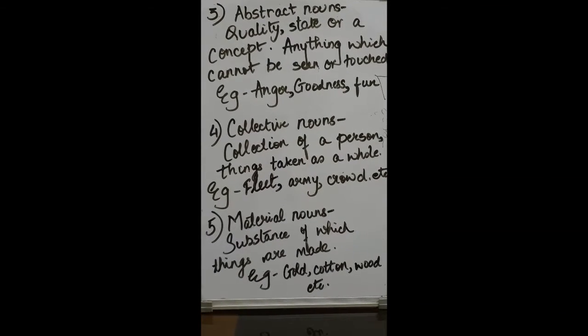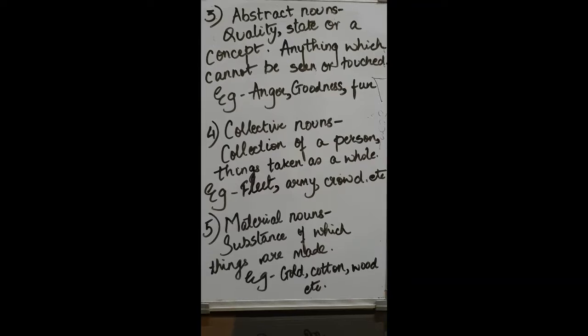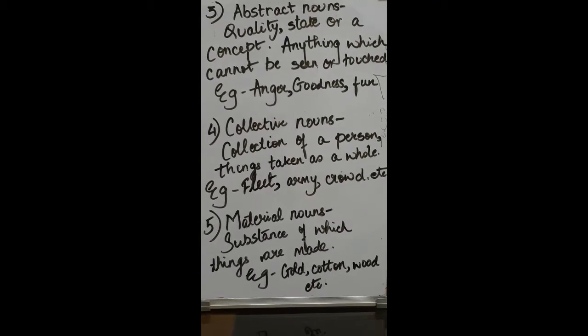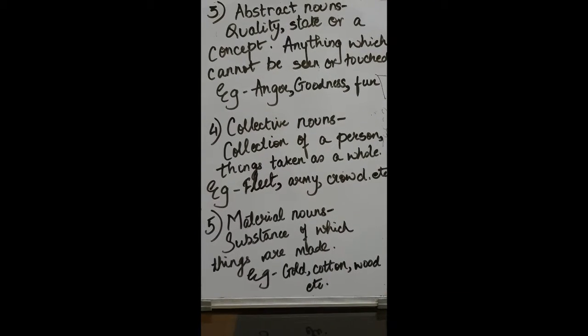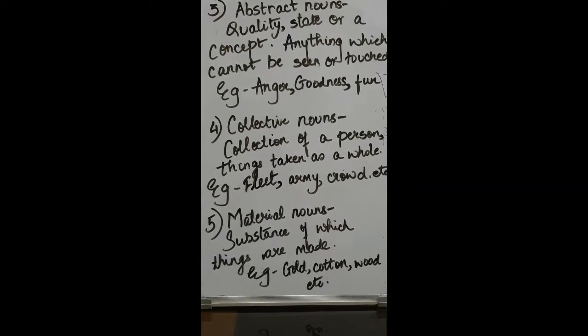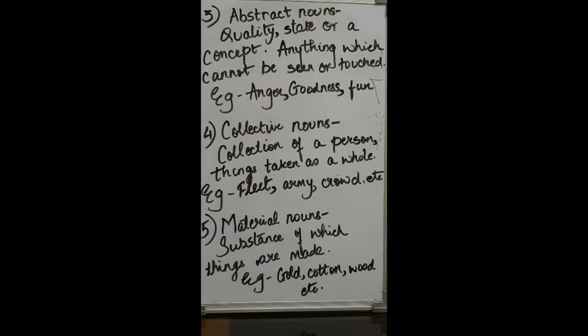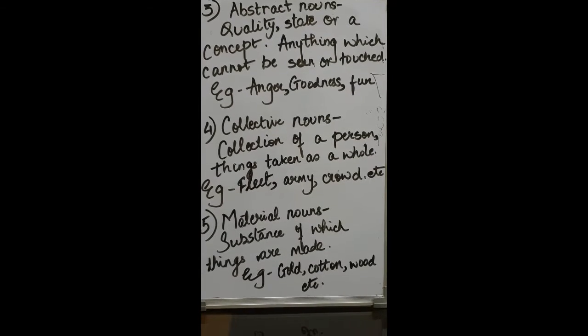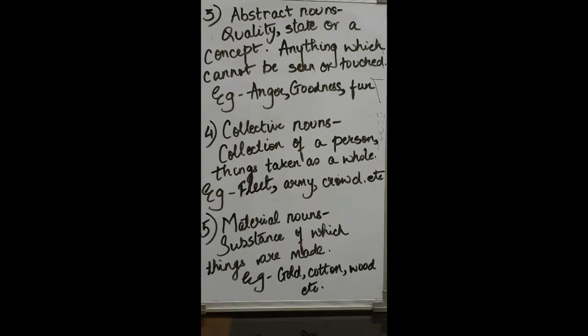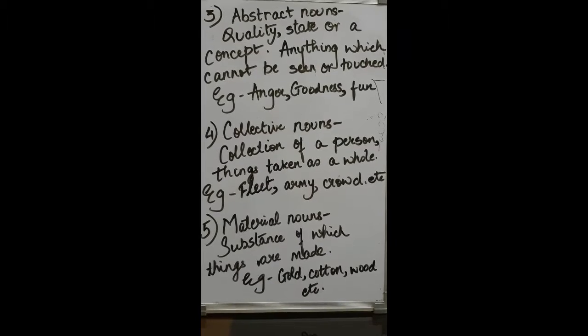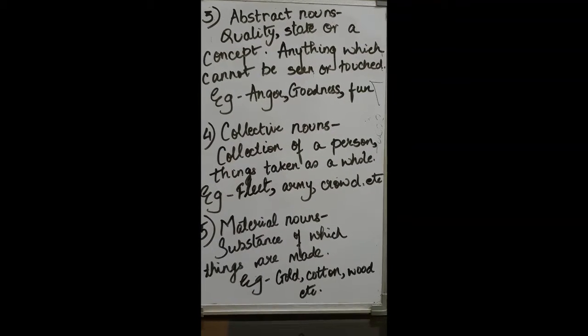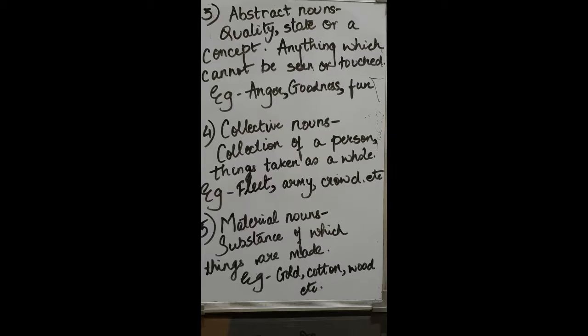The next one are the collective nouns. So, for example, a fleet of ships or an army of soldiers. So what are these? Now soldier is one person. Soldier is a common noun, but when you say an army of soldiers, that is a collective noun. So as the name suggests, collective nouns are the collections of a person or things taken as a whole.